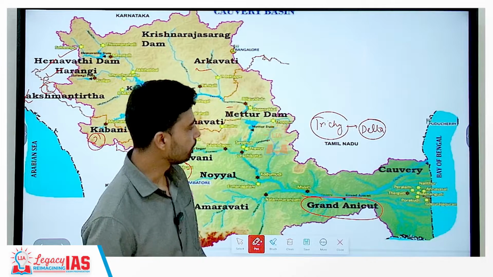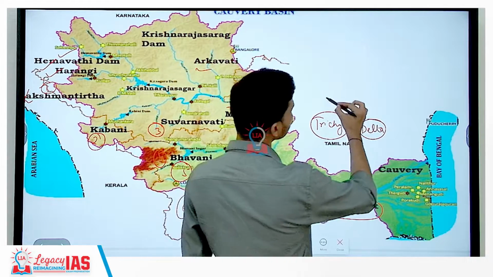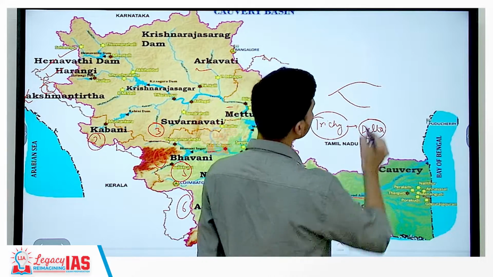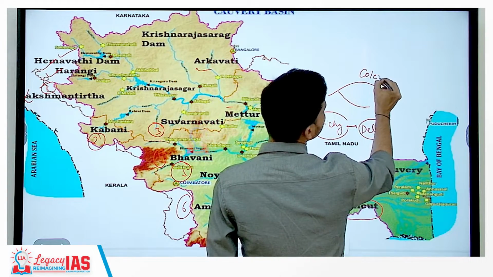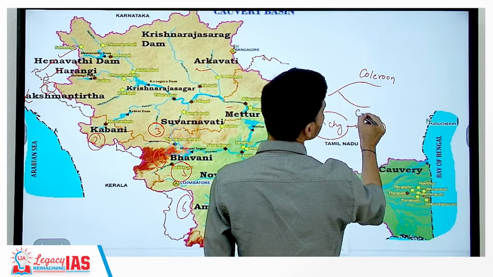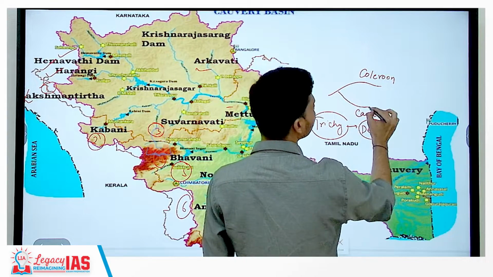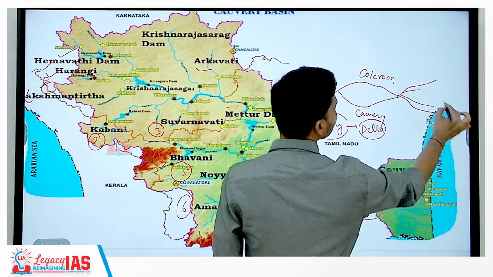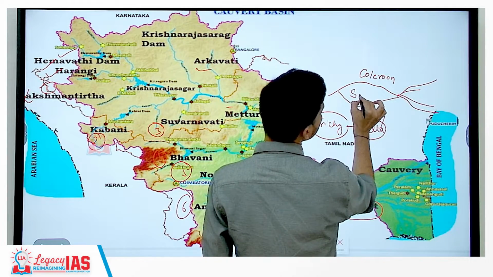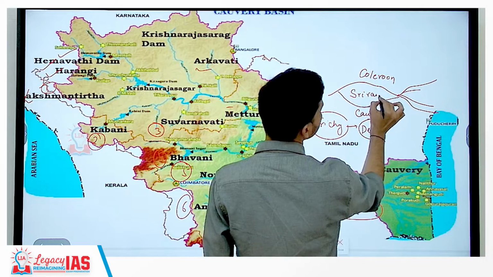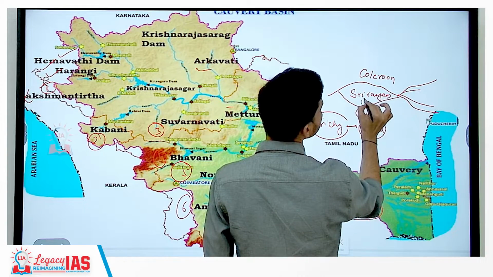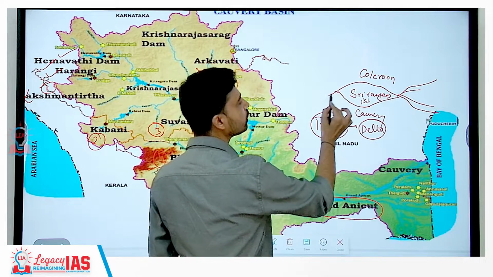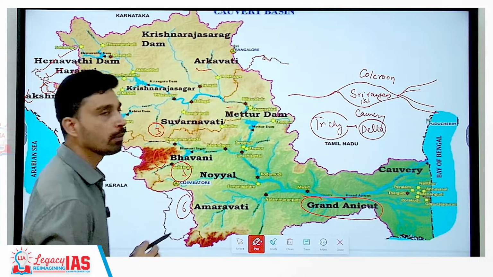Now Cauvery river in its lower course, like Godavari, also splits into 2 streams. The upper stream is known by the name of river Kollidam and the lower stream retained its name of Cauvery. Then further they again join together, merge together and flow in a distributary channel. And due to this, a kind of riverine island has formed here, which is known as Srirangam Island, that is part of Tamil Nadu. So these are the very important points and facts you have to remember about Cauvery river.